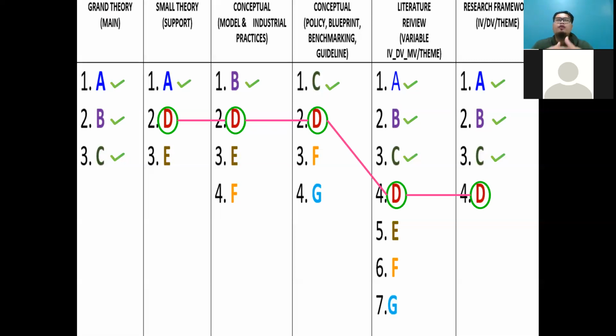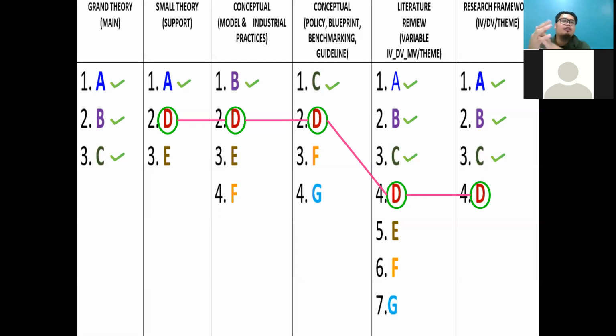For example, Maslow's theory becomes a grand theory. Theory of planned behavior, cognitive theories, RBV theories, these are part of the grand theory.